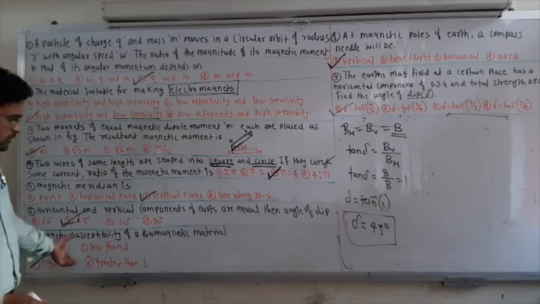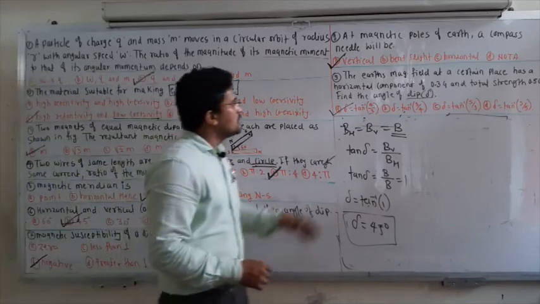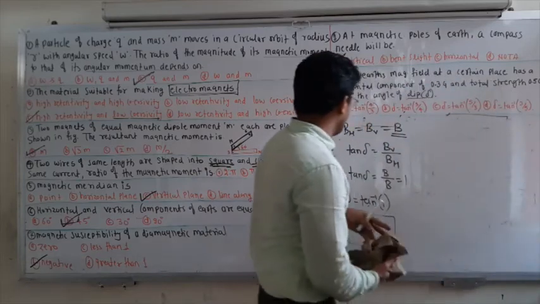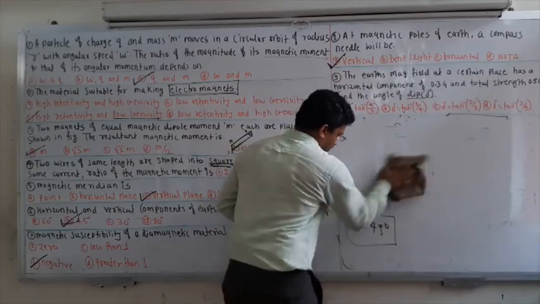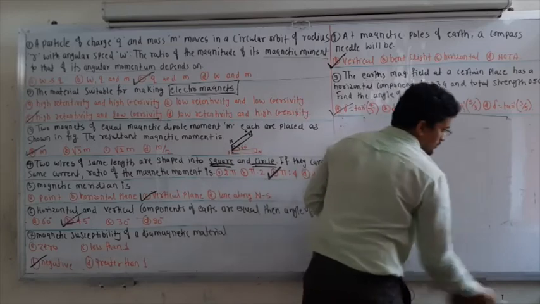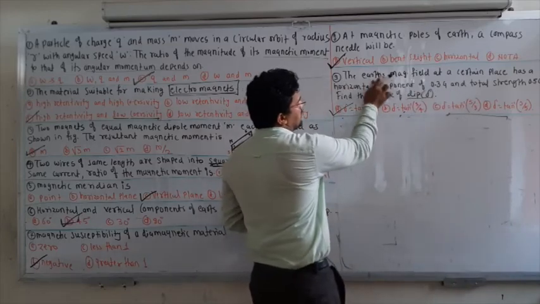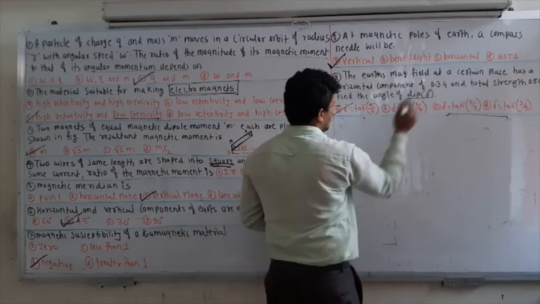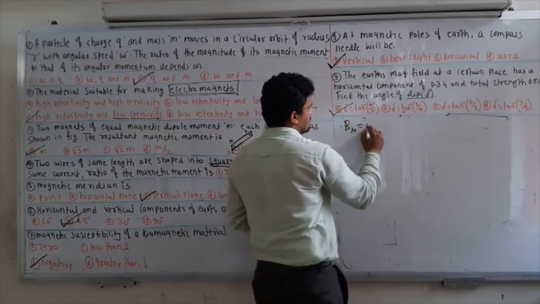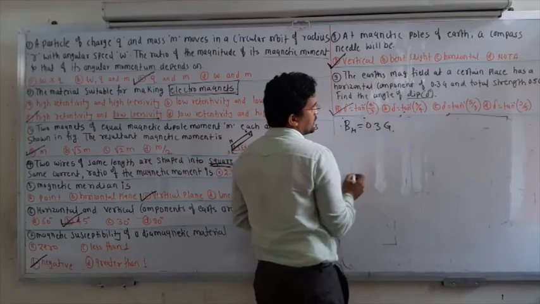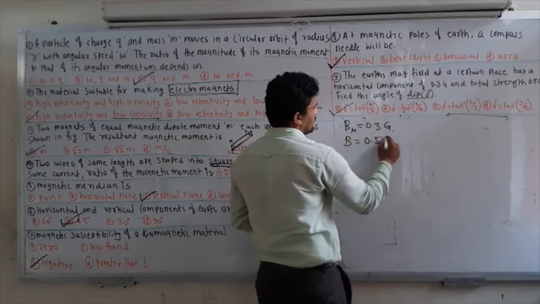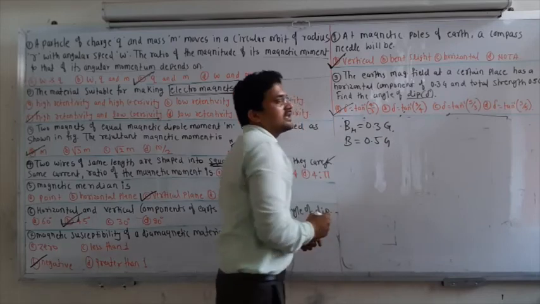This one we have already solved. Coming to the last MCQ. The Earth's magnetic field at a certain place has a horizontal component of 0.3 Gauss, and the total strength B is given as 0.5 Gauss. Find out the angle of dip.